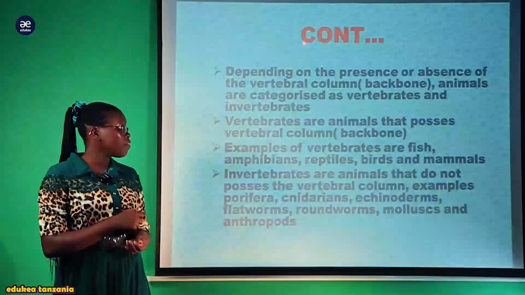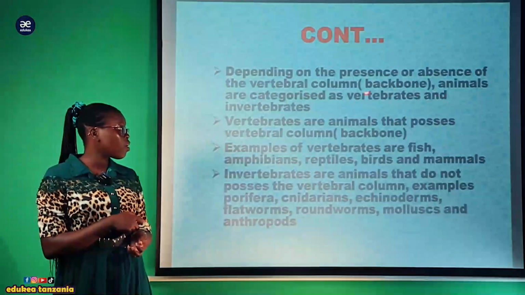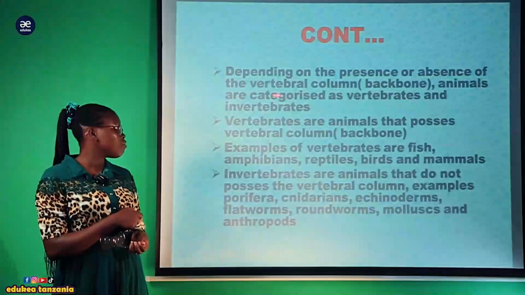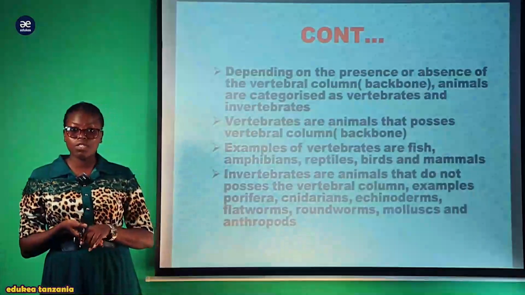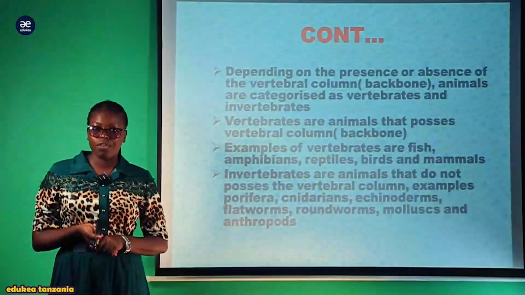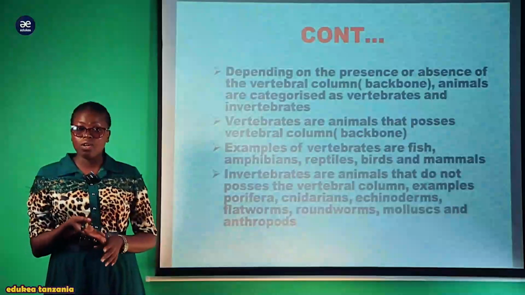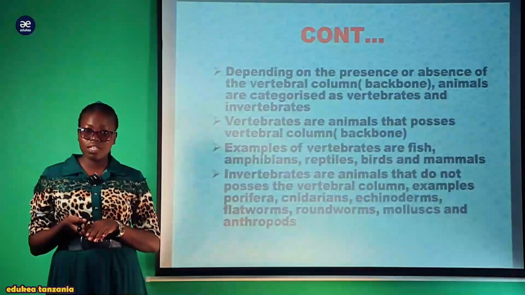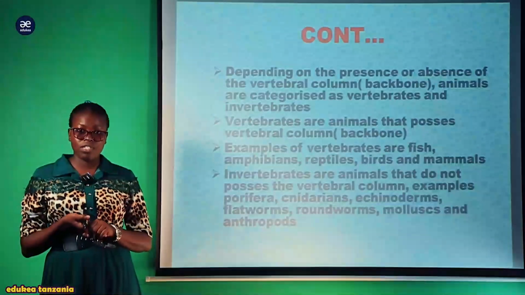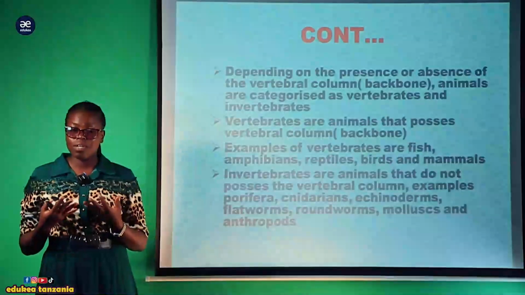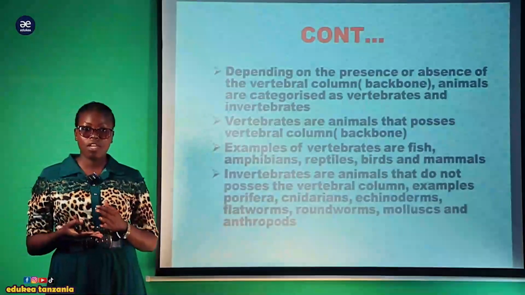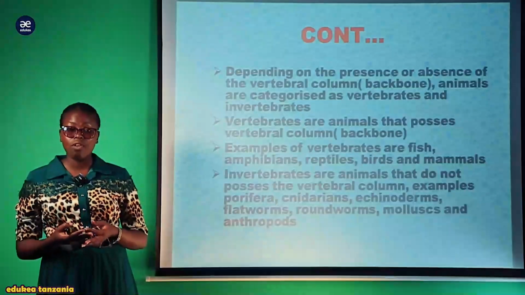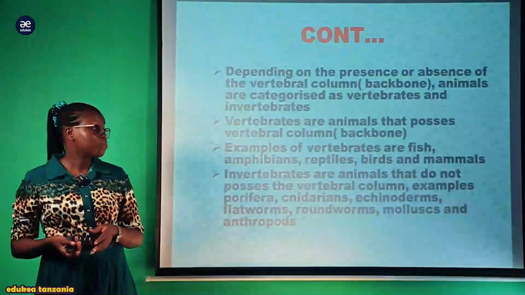Depending on the presence or absence of the vertebral column or backbone, animals are categorized as vertebrates and invertebrates. So the members of the kingdom Animalia are grouped into two main classes: vertebrate animals and invertebrate animals. Vertebrate animals are animals which have a backbone, while invertebrate animals are animals which lack a backbone.